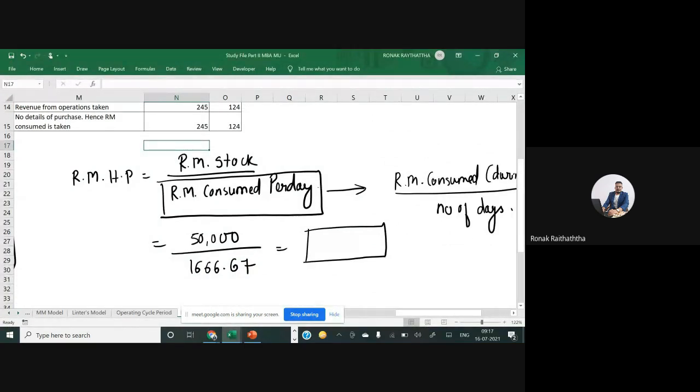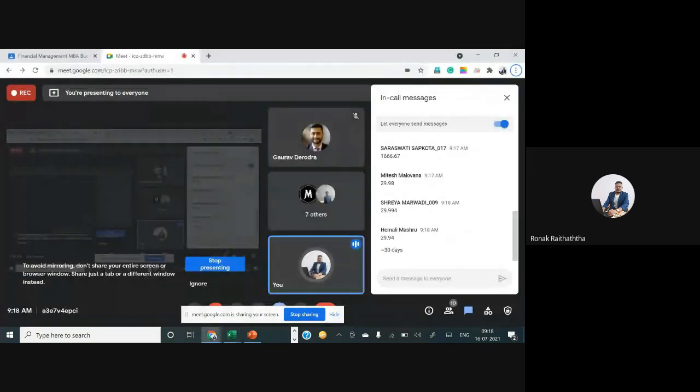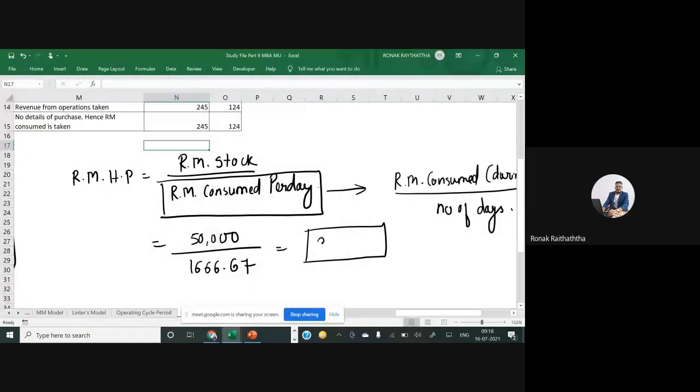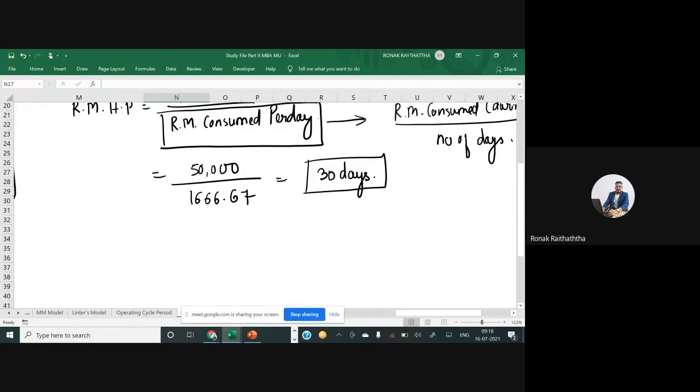How many number of days? 30 days. Okay. So 30 days will be the raw material holding period.